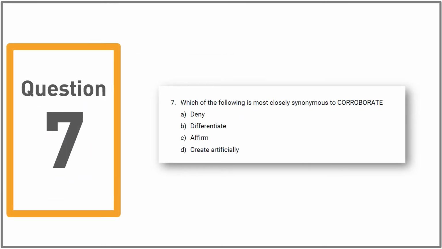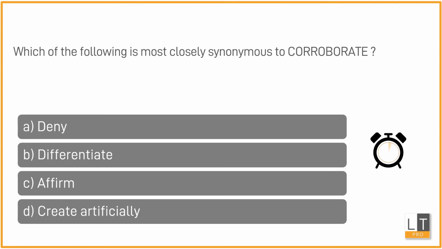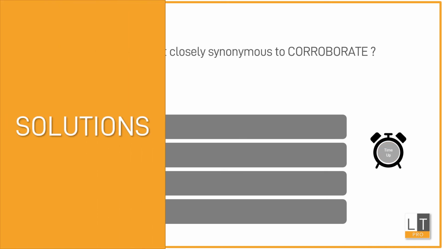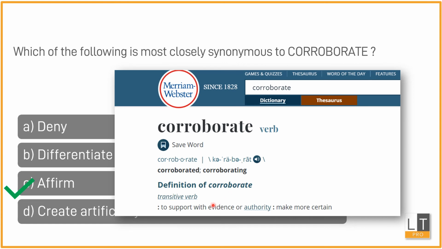Question number 7. Try it yourself. So we need to pick the option that has a meaning which is most similar to corroborate. The answer to this is option C, affirm. Now corroborate means to support with evidence or authority, to make more certain. The word affirm means to repeat or agree with something, and therefore the answer is C, affirm.